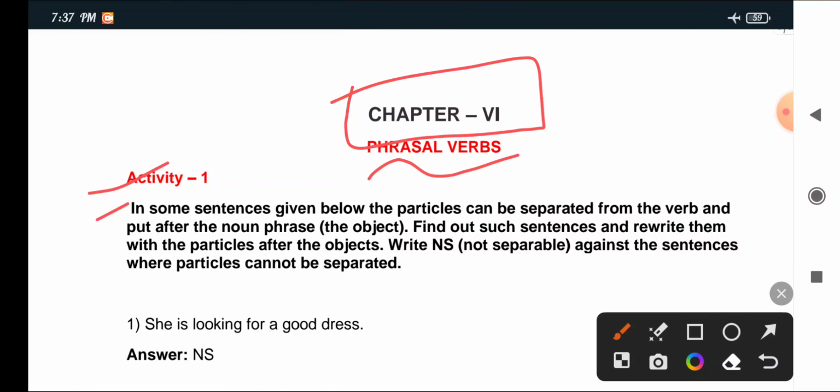Particles can be separated from the verb and put after the noun phrase, the object. Find out such statements and rewrite them. Write the particles after the objects. Write "not separable" against the sentences where particles cannot be separated.